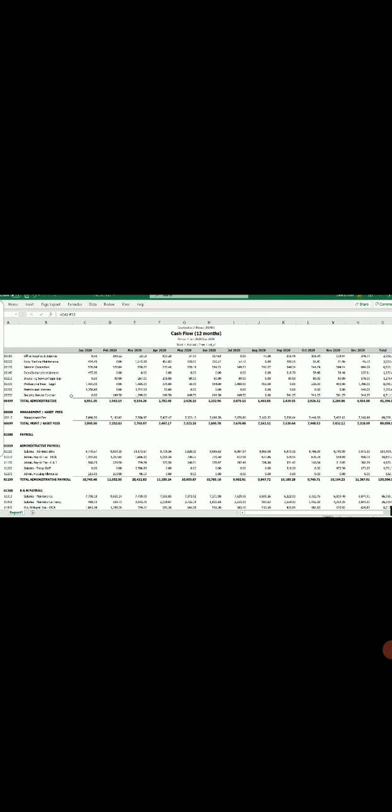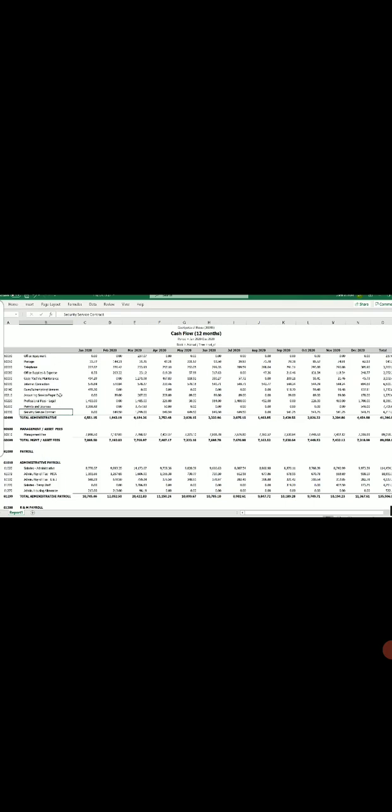We've got some legal fees in there and just office expenses. Then here's something to look at as well: security service contract. Now this one might be a contract service. We might need to know for later, but for now, I think this is fine. We can keep it in the administrative section.